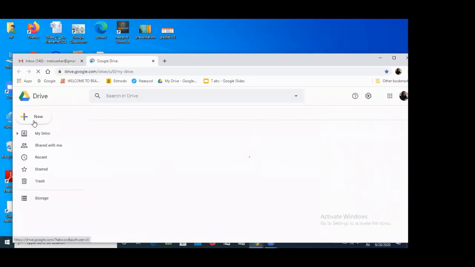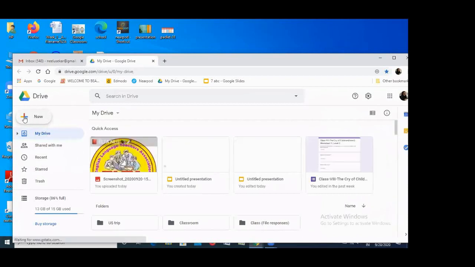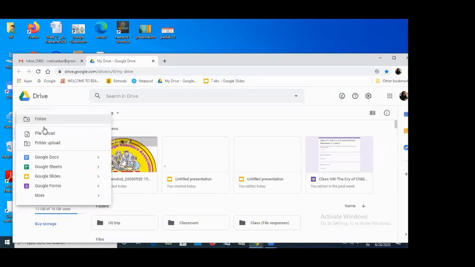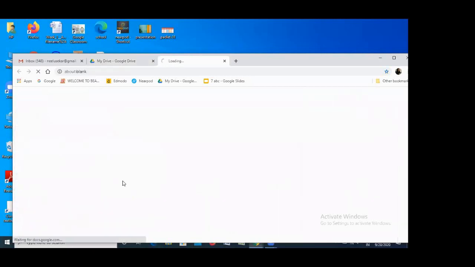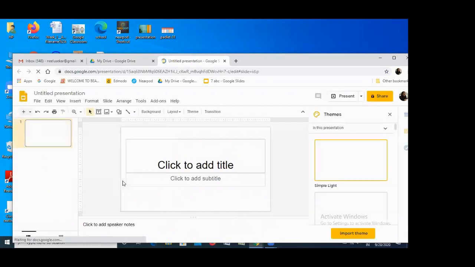And this Google Drive has a plus option here, plus with new. In the plus, you can see one with red, that is the Gmail, having the M showing the mail. You have this yellow for the Google Slides. So you go to Google Slides here and you click it on, you have the blank presentations. You have a lot of ready-made templates available. It is very user-friendly for anybody to use.